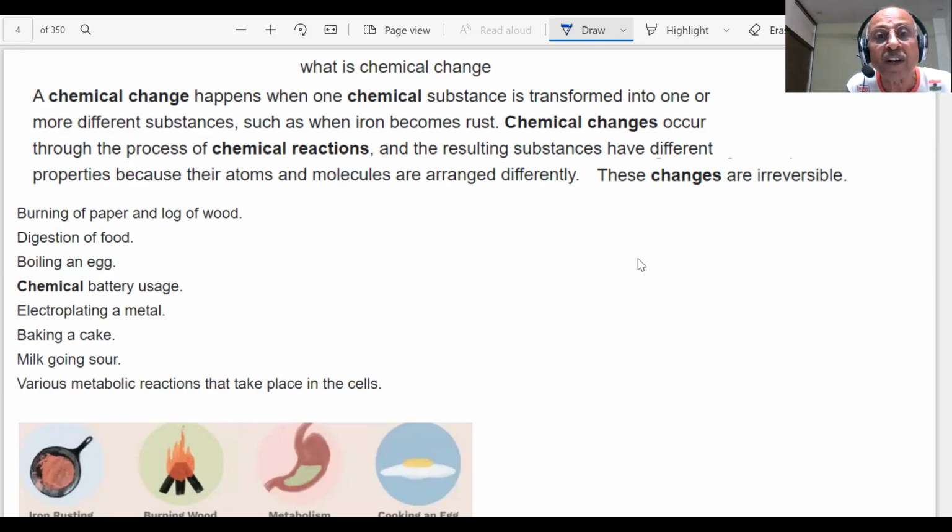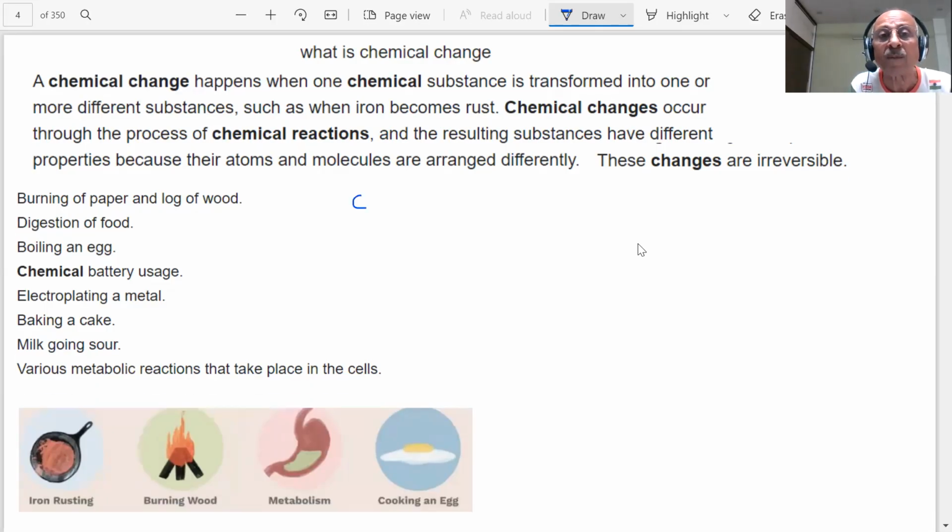For example, students, if I consider carbon, if you burn coal or coke, what happens? This carbon is burning, and it will produce a new substance. Also, these reactions are accompanied by some heat changes, and heat is produced during this reaction. So the burning of carbon, burning of paper, burning of wood, these are examples of chemical changes.